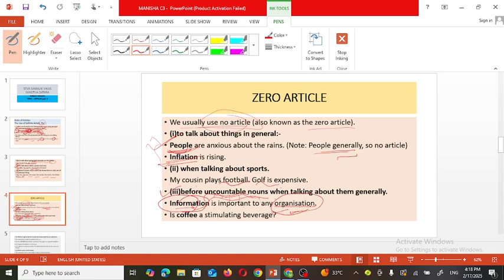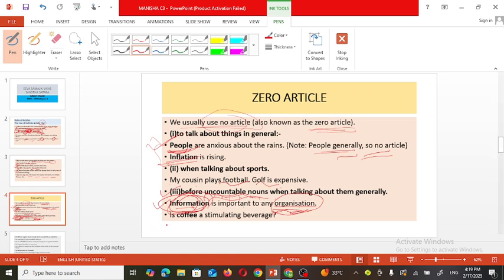Otherwise, generally, we used to say an organization, isn't it? But here, when we are using this noun, it is in a general sense, and that's why it is a position of no article. And here, information is important. So here, information is an uncountable noun, and as it is used at the starting point of the sentence, there is no need to use any article. So this is zero article position.